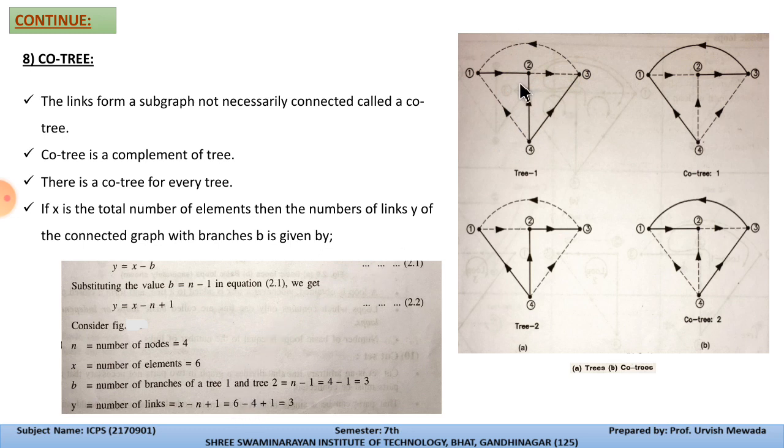And n is the number of nodes, 4. So for this tree we have 3 links: from 2 to 3, 3 to 1, and 1 to 4. This will become the co-tree of the particular graph.